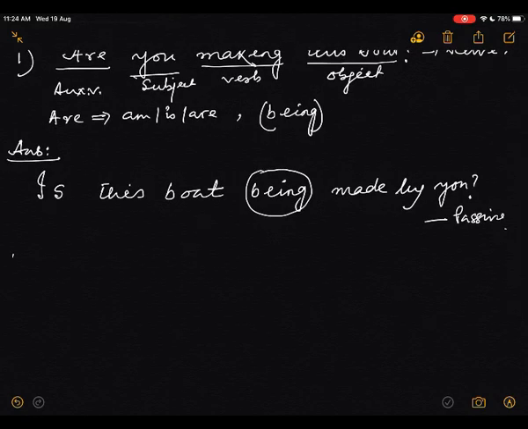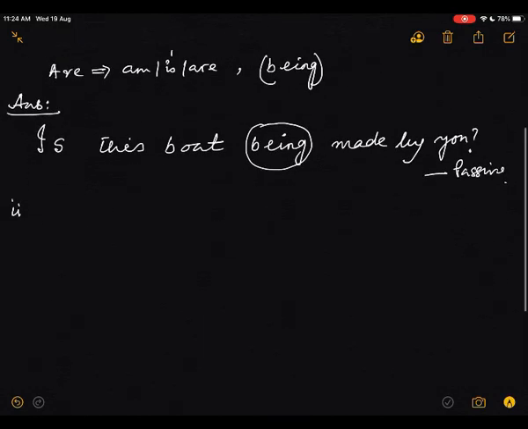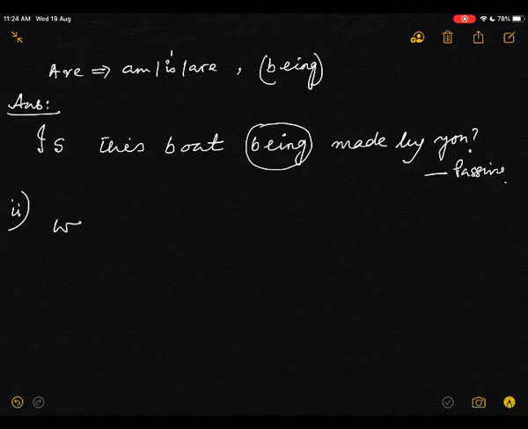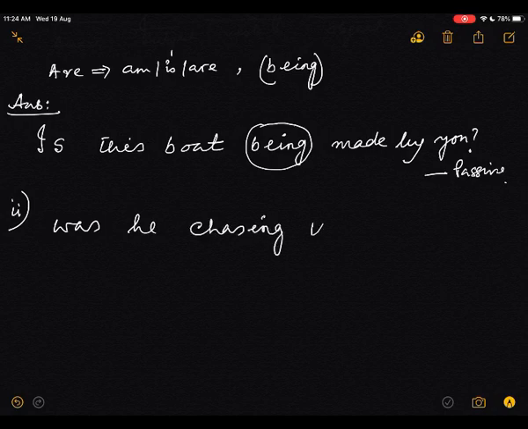Now next question. What is the next sentence? Was he chasing the dog? It is also a continuous tense, but past continuous. Was he chasing the dog?